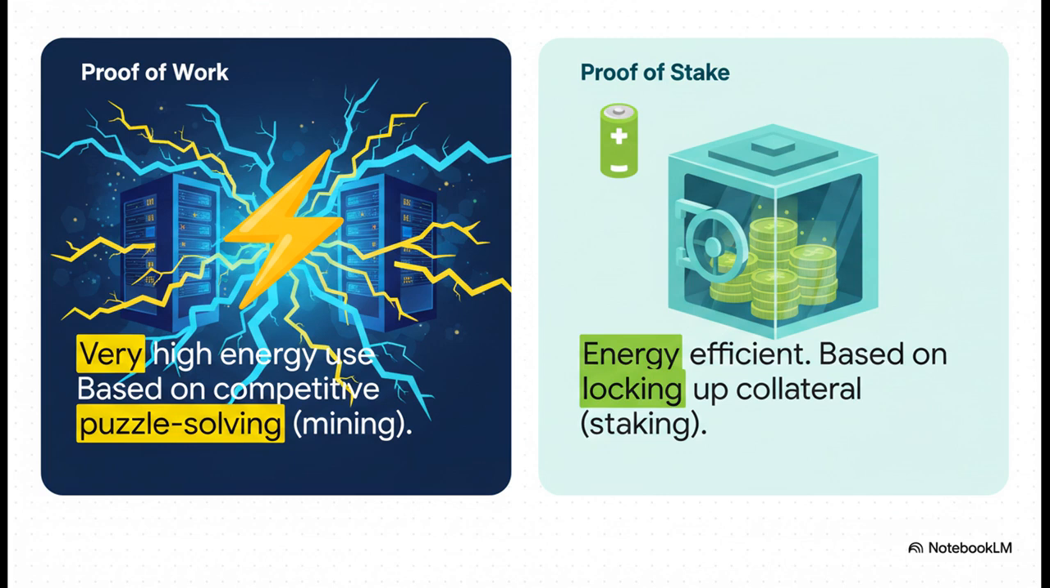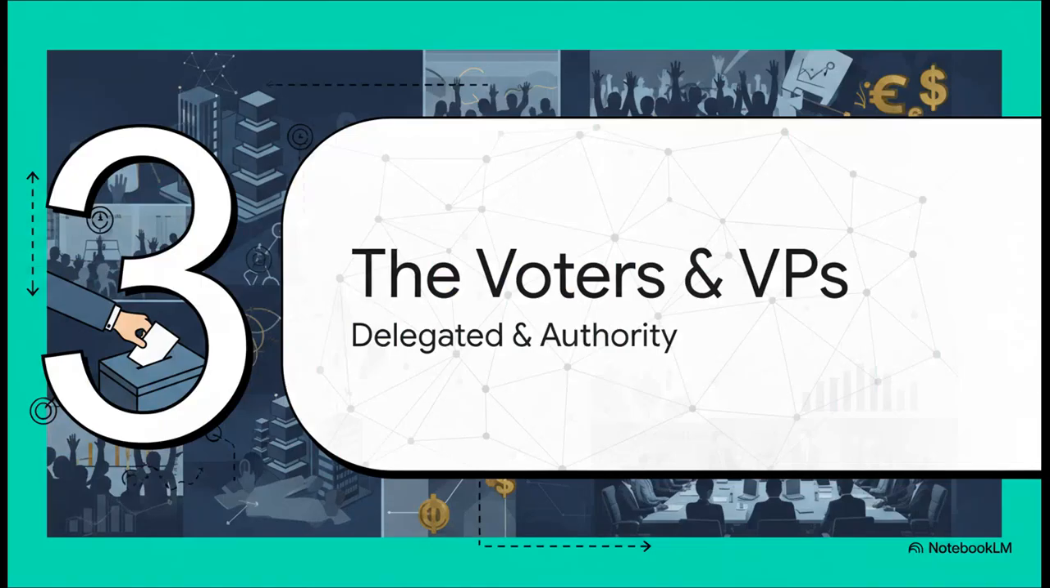Proof of stake, on the other hand, is dramatically more energy efficient. It's competing with brain power versus competing with your wallet. Okay, let's keep moving. Chapter 3.